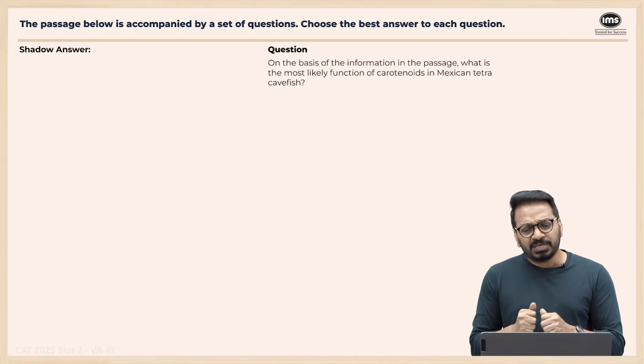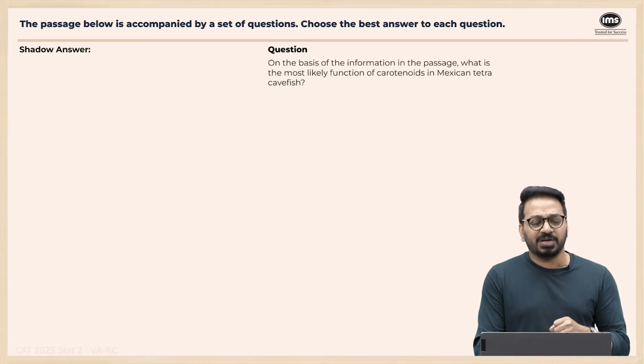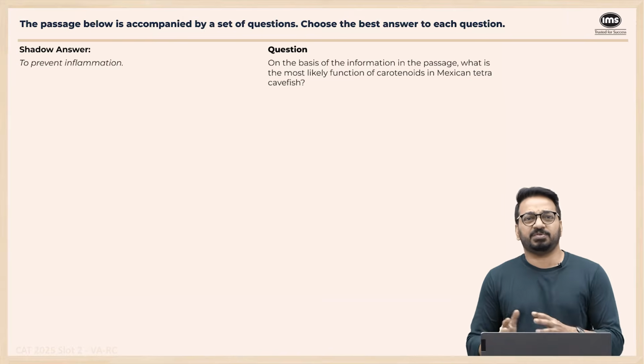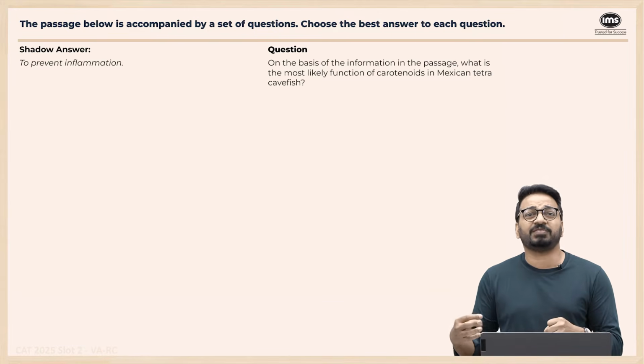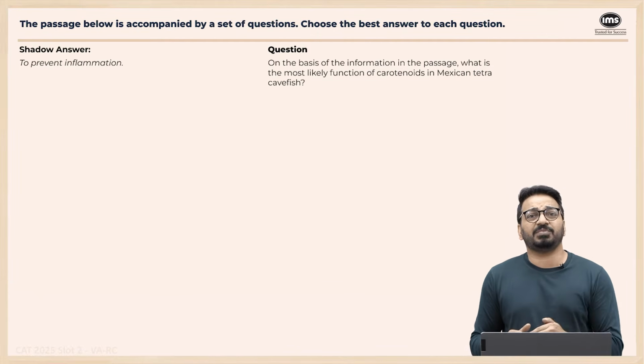On the basis of the information in the passage, what is most likely the function of carotenoids in the Mexican tetra cavefish? This was clearly stated in that last paragraph. They did all of those experiments and they found that possibly this bright red yellow color of the fat, which indicates the presence of carotenoids, is for what? It is to suppress the inflammation, right? It is to suppress or prevent inflammation.